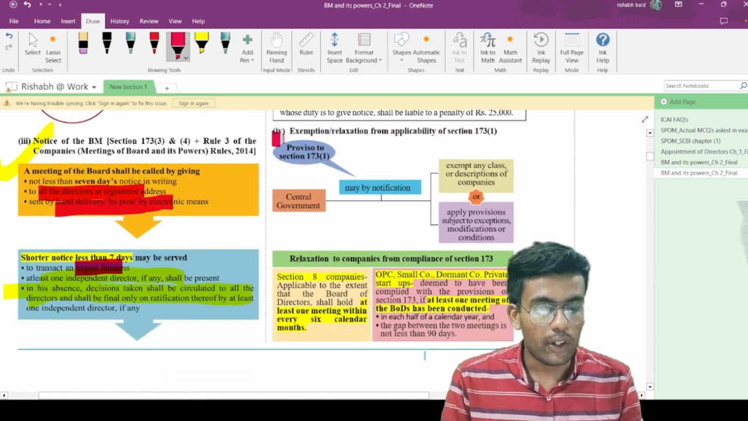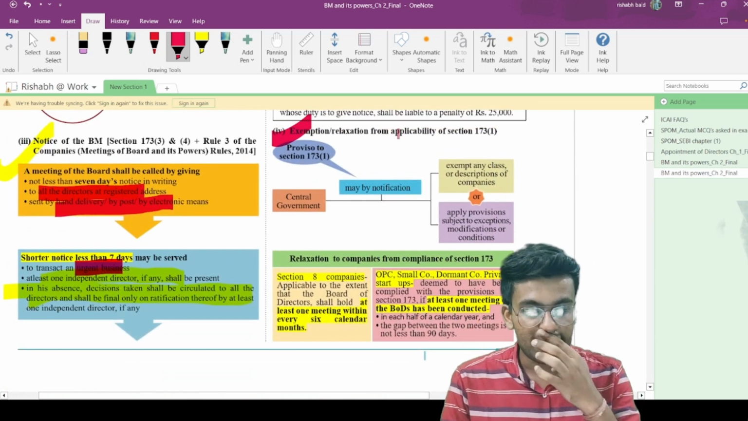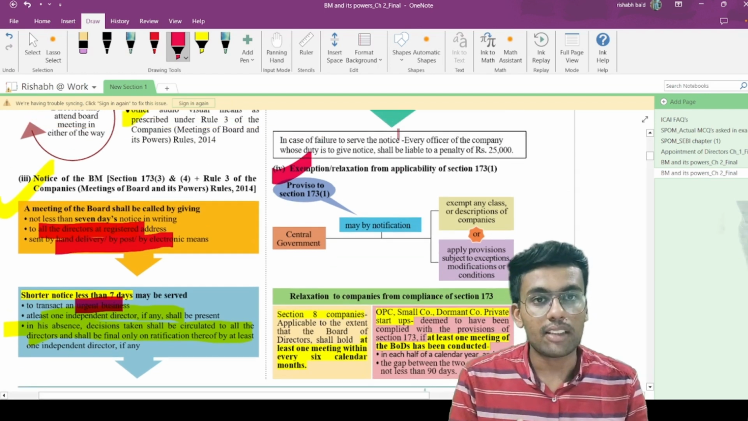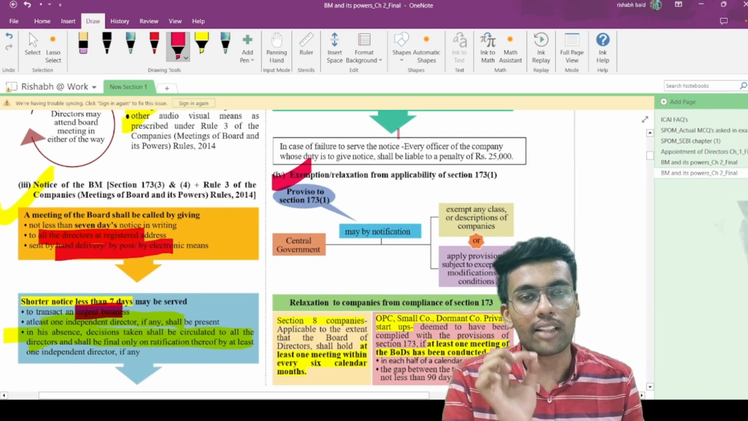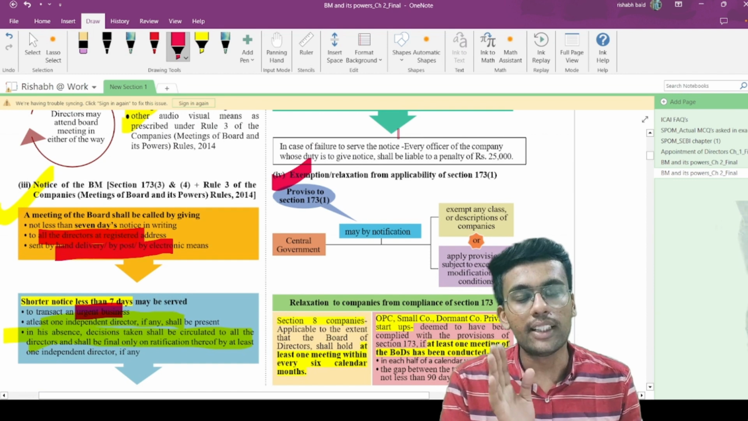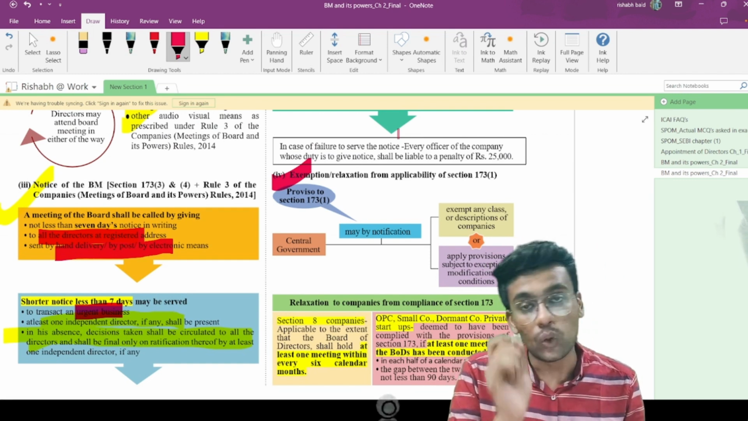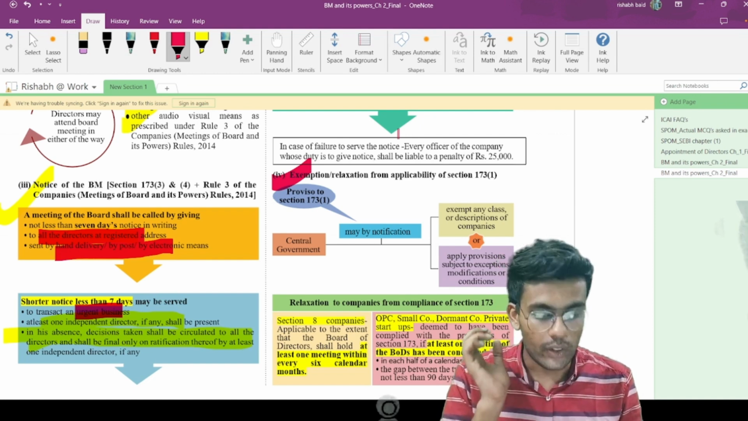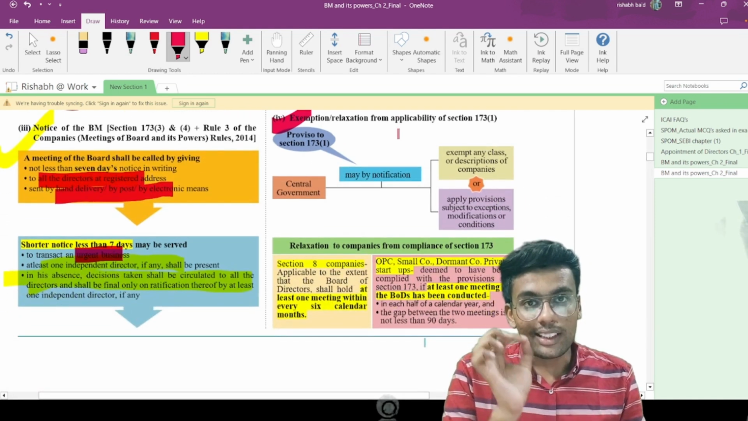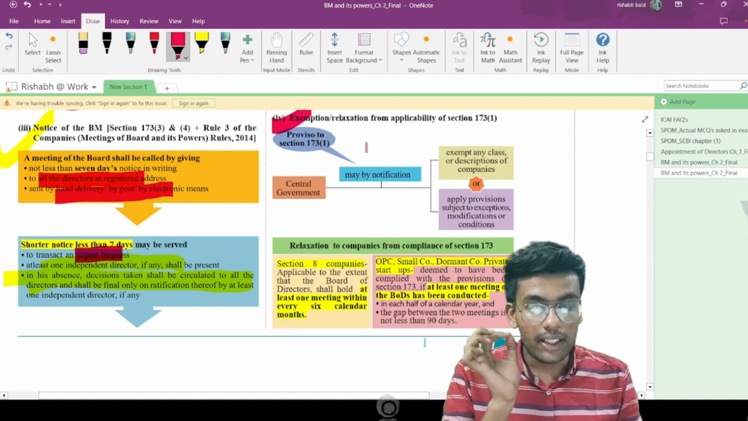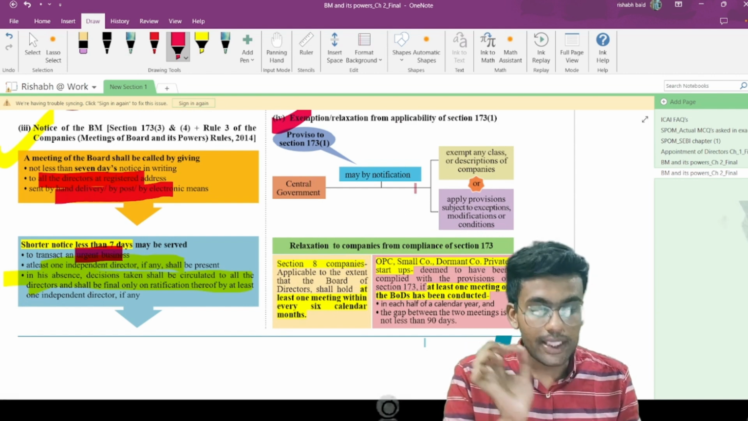Exemption and relaxation from the applicability of section 173 subsection 1. Section 173 subsection 1 says the first meeting is to be conducted within 30 days, and subsequently 4 meetings are to be conducted every year, and the gap between the 2 meetings shall not be more than 120 days. Now this section is not applicable in case of a prescribed class of companies.